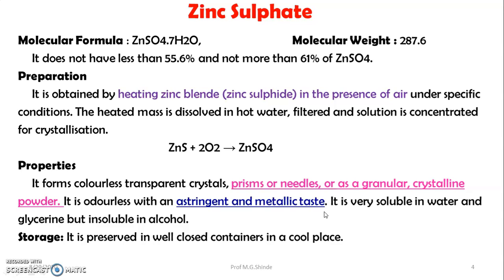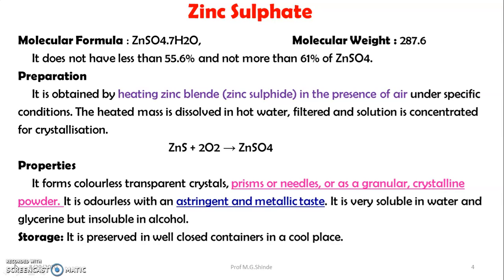The first example of astringent is zinc sulfate. The molecular formula is ZnSO4·7H2O, molecular weight 287.6. It contains not less than 55.6% and not more than 61% of zinc sulfate. Preparation: it is obtained by heating zinc sulfide in the presence of air under specific conditions. The heated mass is dissolved in hot water, filtered, and the solution is concentrated by crystallization. Zinc sulfide plus 2 molecules of oxygen gives the formation of zinc sulfate.